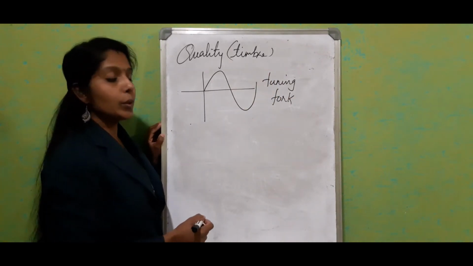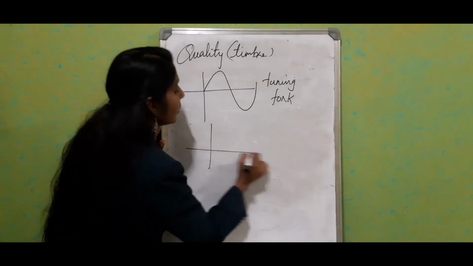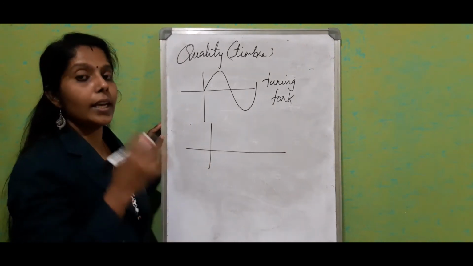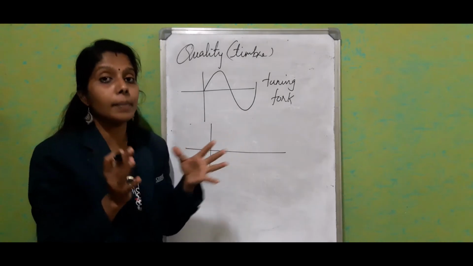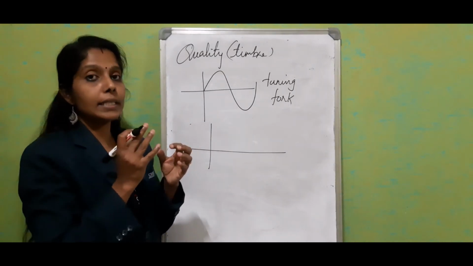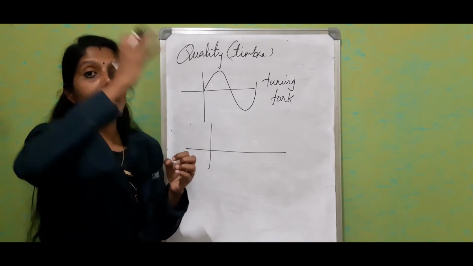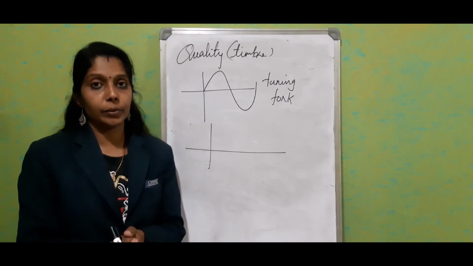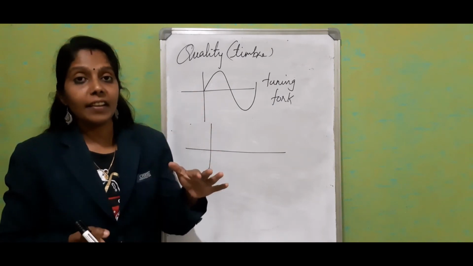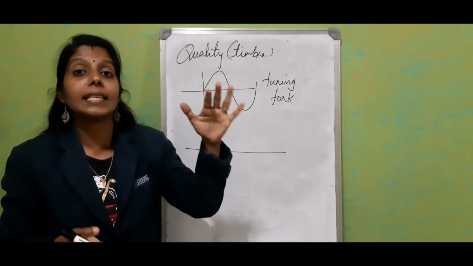But for the musical instruments, along with the normal wave, there is the principal note. Principal note means frequency. When the frequency is least, it will have maximum amplitude.